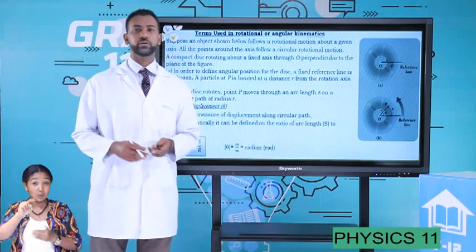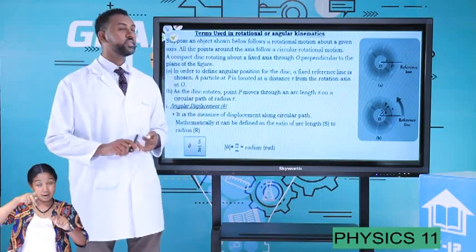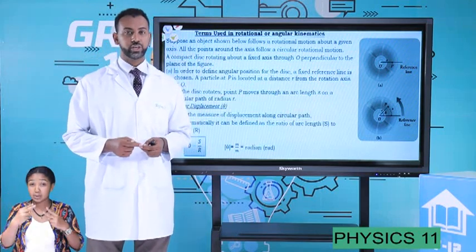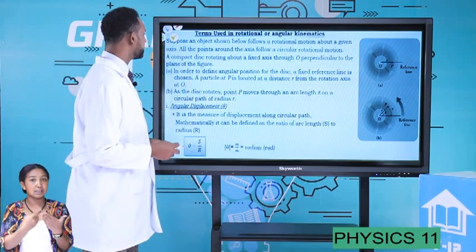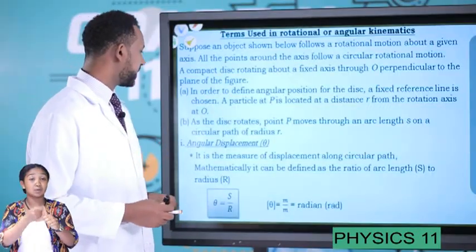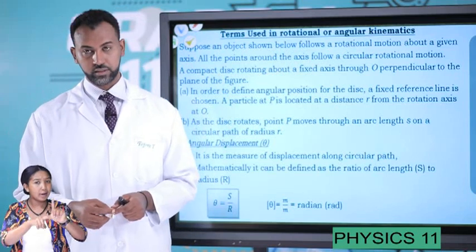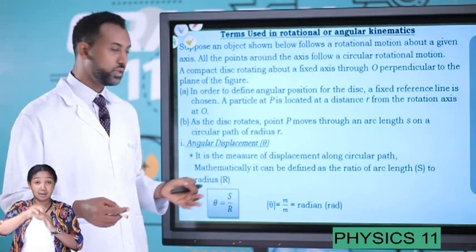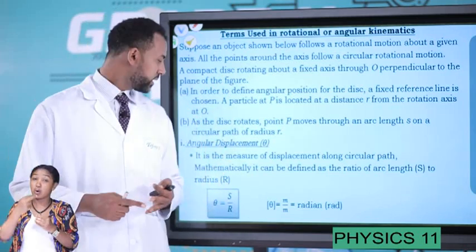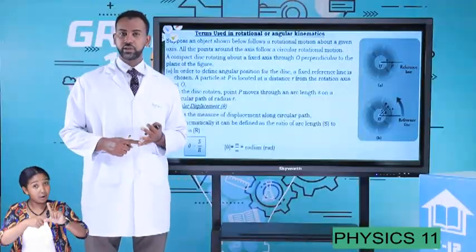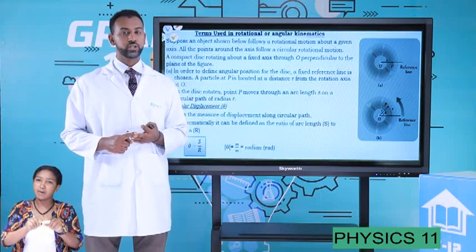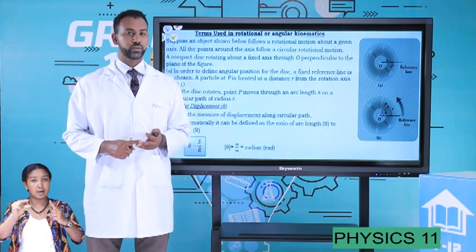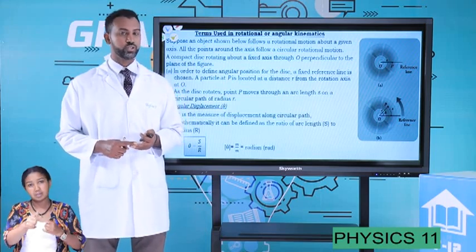Then, whenever we study angular kinematics, there are key terms that we should consider in rotational motion. The first term is angular displacement. The terms that should be defined under kinematics or any concept in rotational motion are angular displacement, angular velocity, and angular acceleration. We also have translational or linear terms: linear velocity, linear acceleration or tangential acceleration.